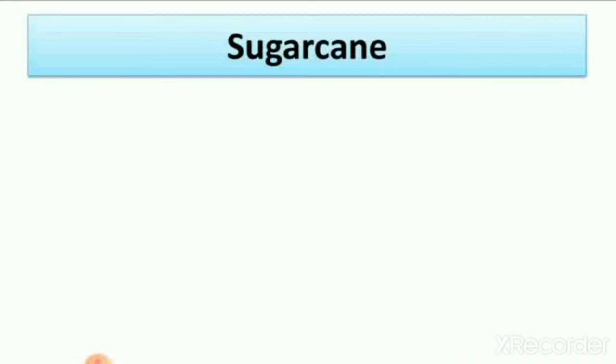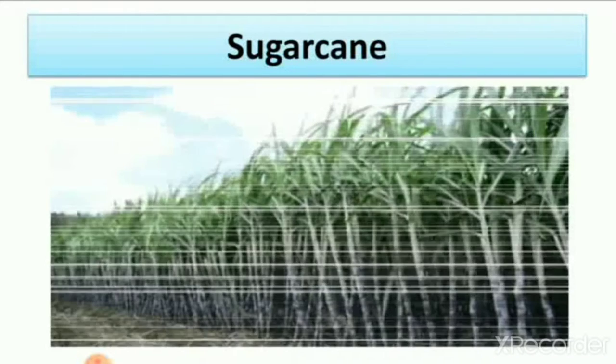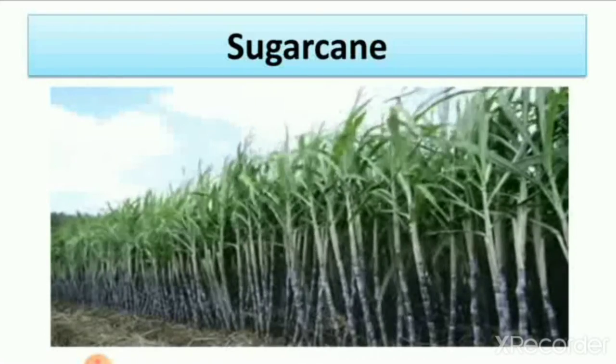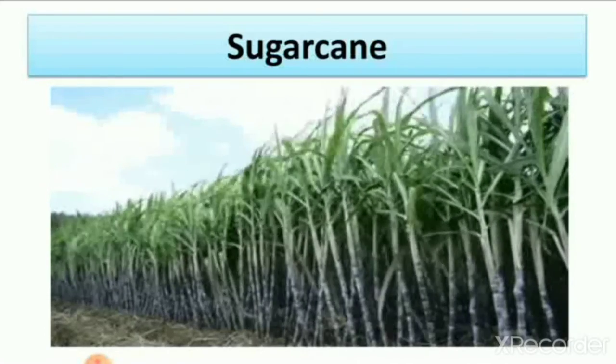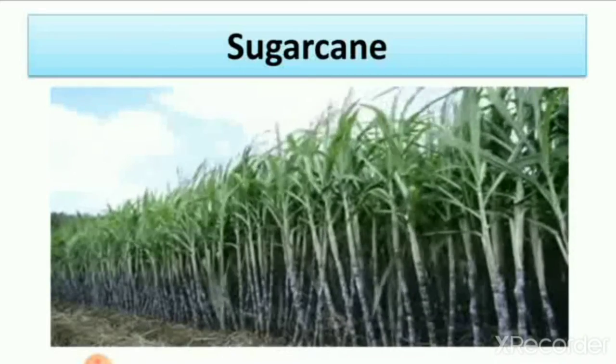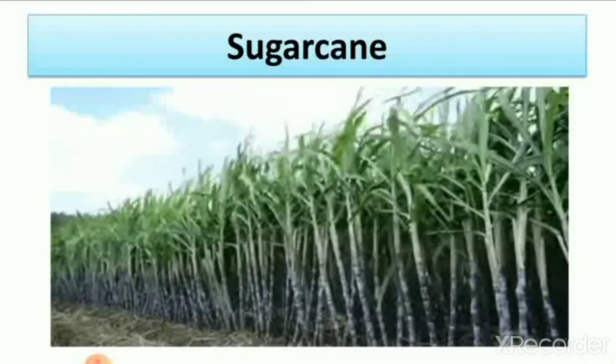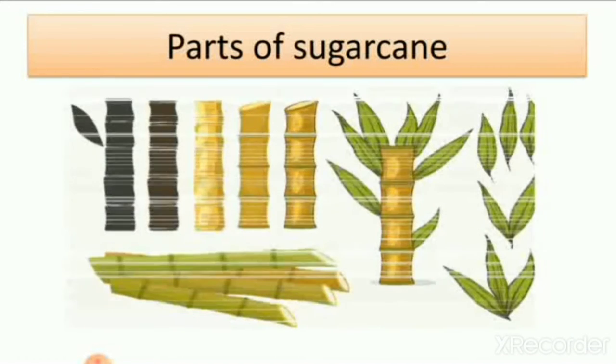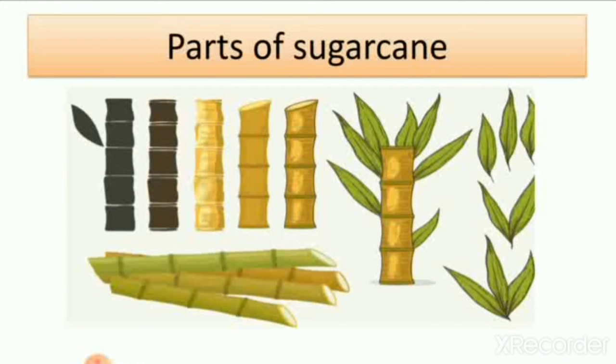The example of stem which we eat is sugarcane. You can see black sugarcane here. The strong part of the plant which we eat as a fruit, but it is a stem of the plant. Then we learned parts of the sugarcane.